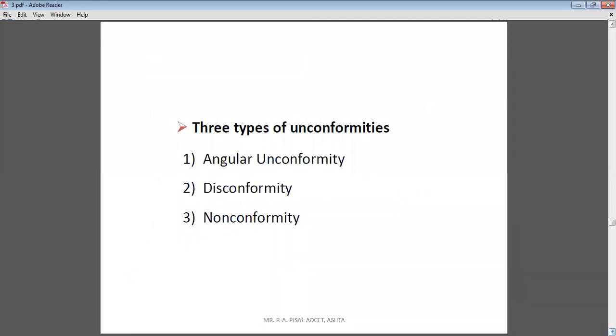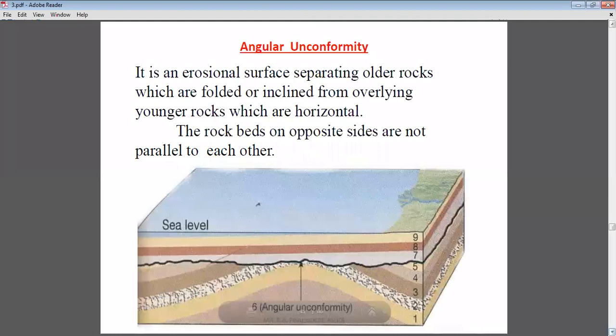Okay. Now here we are going to discuss the three types of unconformities. There are three types of unconformities present in nature or in different types of rocks. Now, the first type of unconformity is considered an angular unconformity. What is the meaning of angular unconformity? Here these diagrams indicate the angular unconformity.